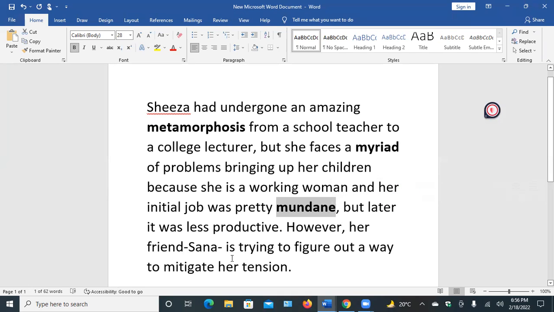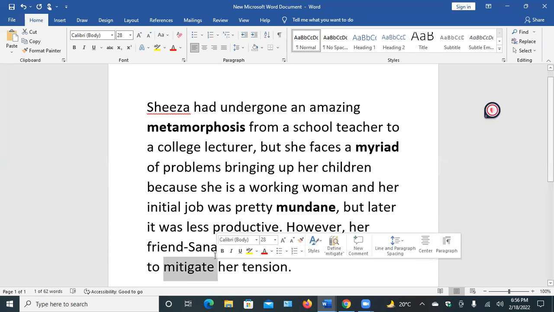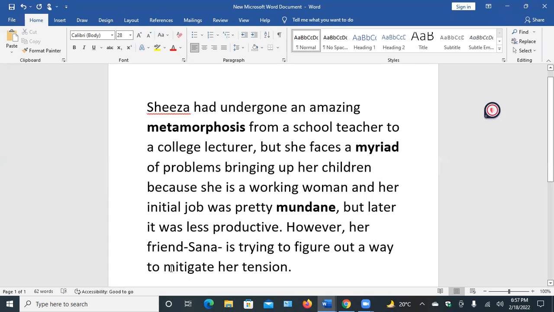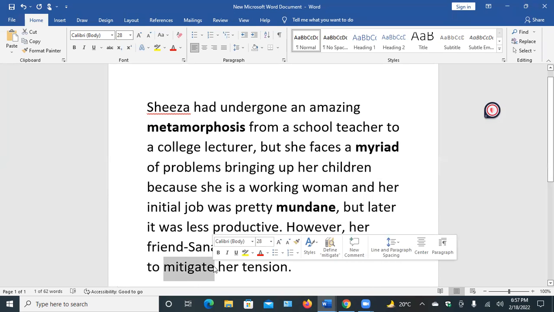However, her friend Sana is trying to figure out a way to mitigate her tension. In this way, he can minimize or alleviate her tension.